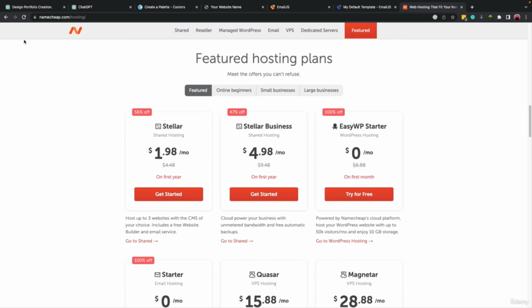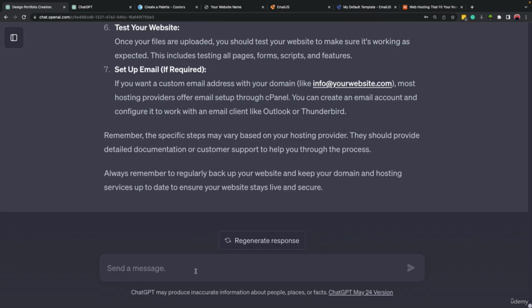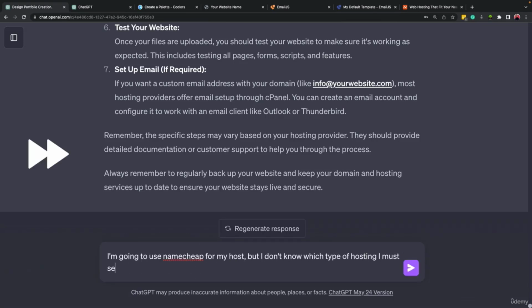So you can explain your situation. For example, you can come here and write down, I mentioned that I'm going to use Namecheap for my host, but I don't know which type of hosting I must select for an HTML website.